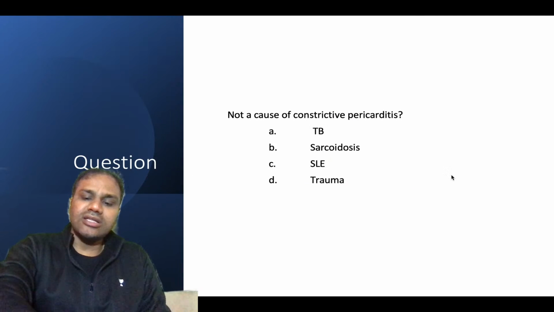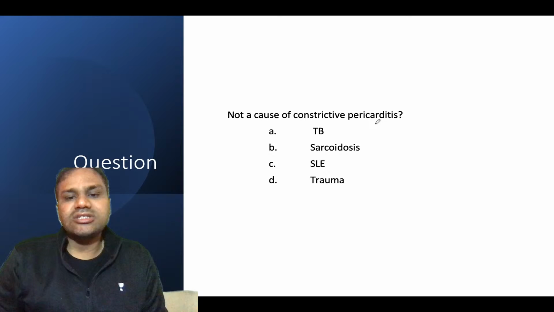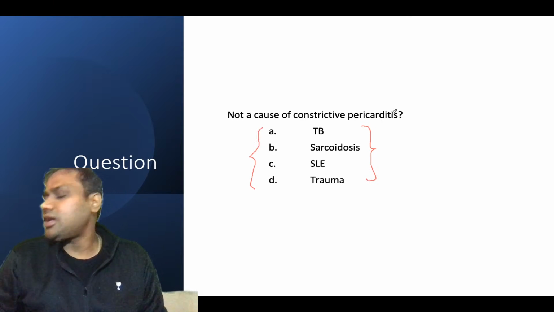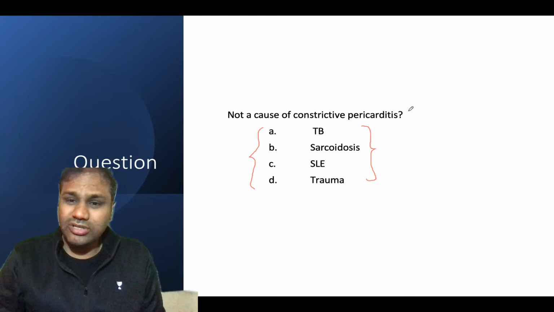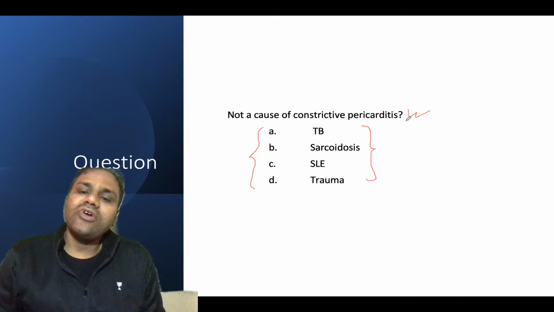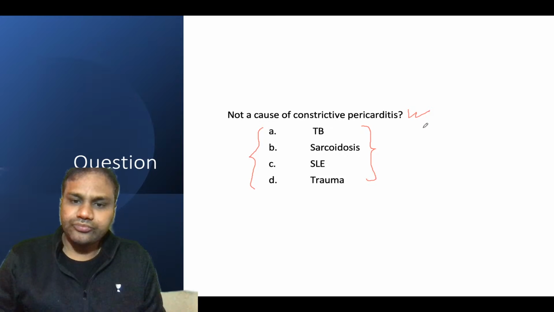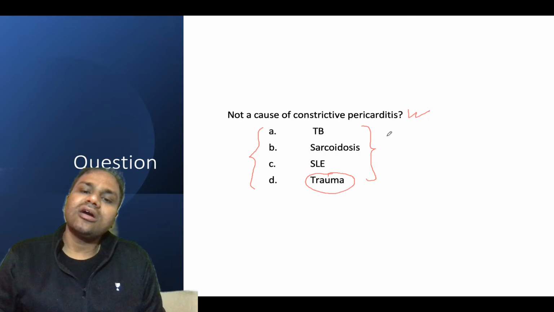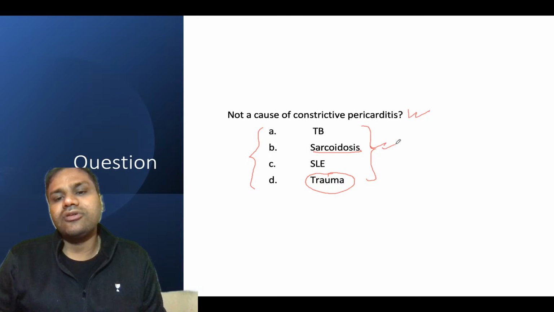Now another question: not a cause of constrictive pericarditis. I came forward to this question. When I saw some of the books, they have given the answer as trauma also. But for me, what I feel, the correct answer over here will be sarcoidosis.